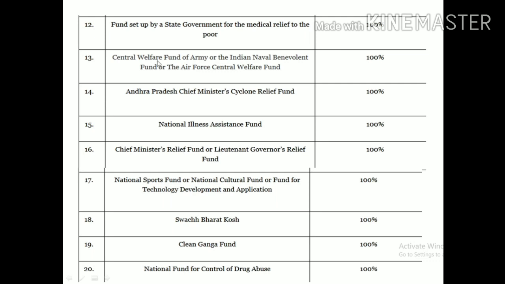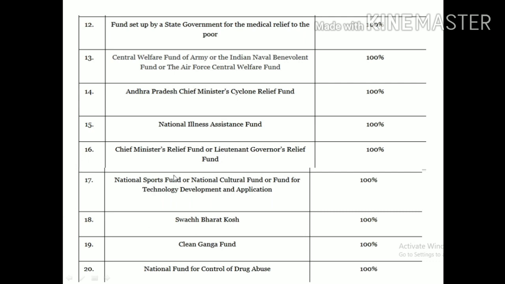Okay. Then next, Central Welfare Fund, Army, Indian Naval Benevolent Fund, and Air Force Central Welfare Fund, like that. Then Andhra Pradesh Chief Minister Cyclone Relief Fund, National Illness Assistance Fund, Chief Minister Relief Fund.